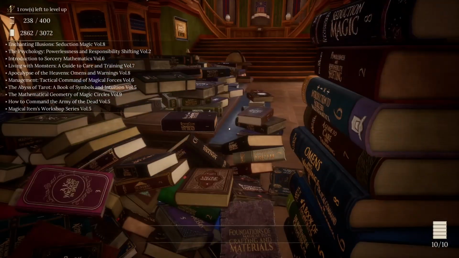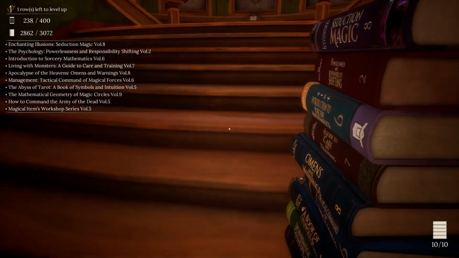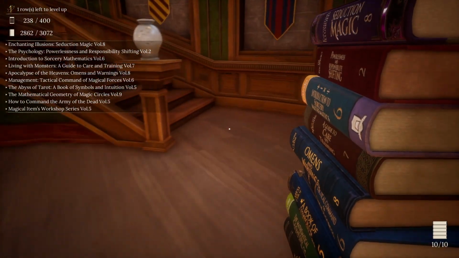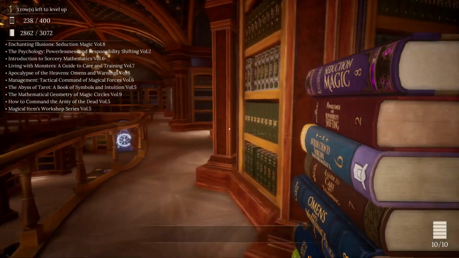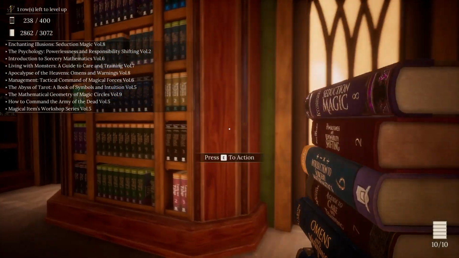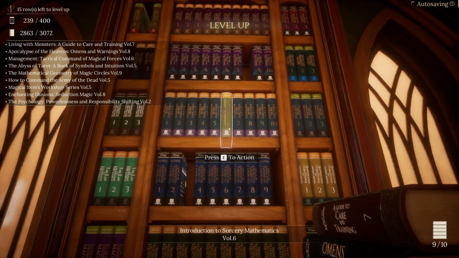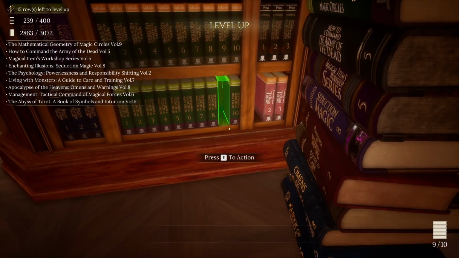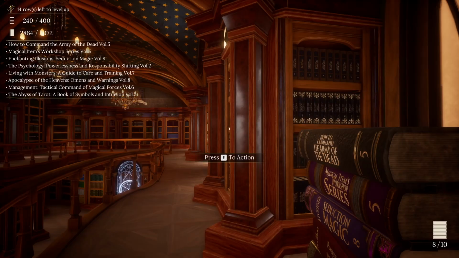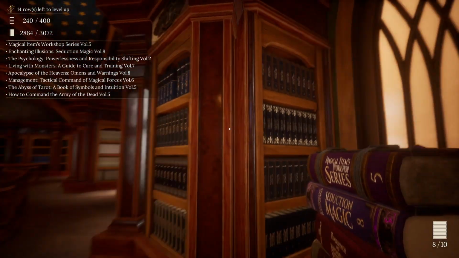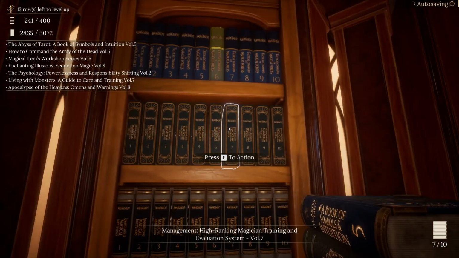see what we've got here. So, Illusion, Psychology, Math, Monsterology, Divination, Management, Divination, Math, Necromancy, and Artifice. So we don't have any here, so we've got Introduction to Sorcery, Mathematics, Volume 6. Completes that one done. The Mathematical Geometry of Magical Circles, Volume 9. Completes that one off. Management, Tactical Command of Magical Forces, Volume 5. Was it 6? Volume 6, that goes off, completing that one.